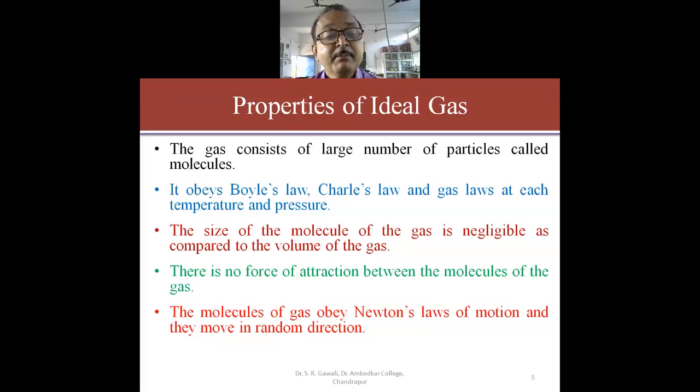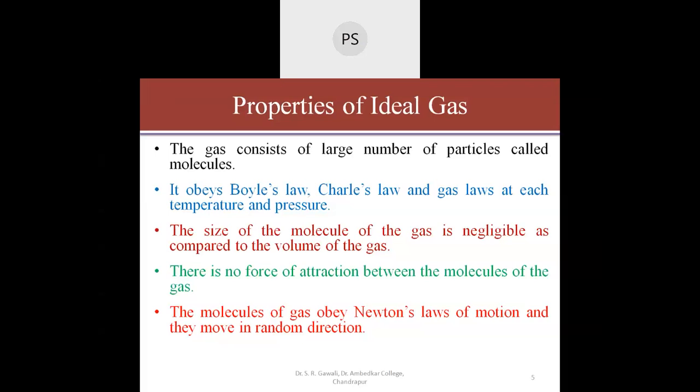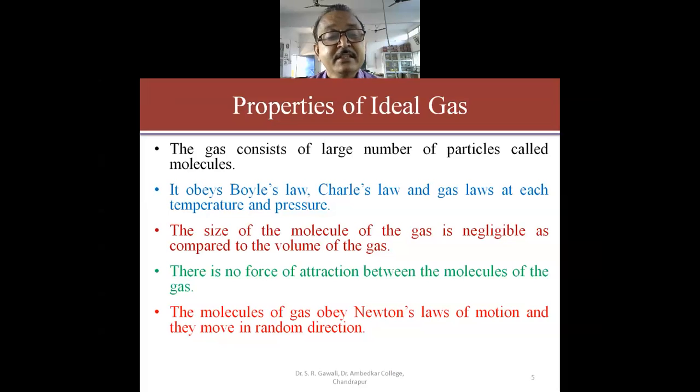Then the last property of the ideal gas is that the molecules of the gas obey Newton's laws of motion and they move in random directions. You know Newton's laws of motion: there are three, Newton's first law, second law, and third law.